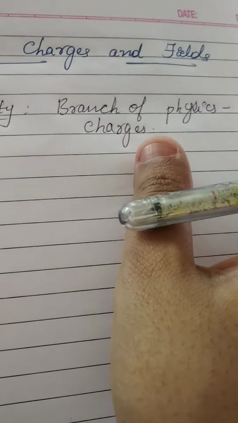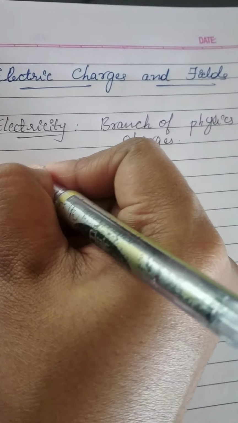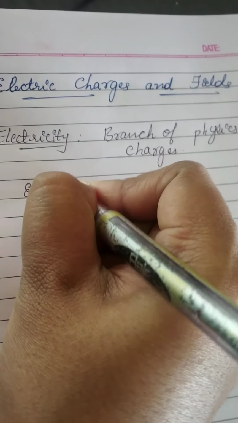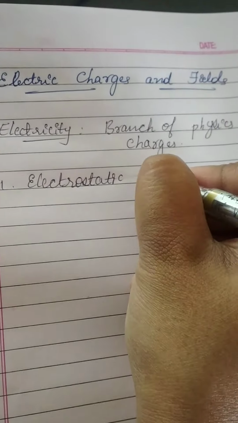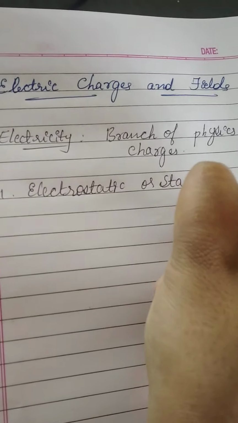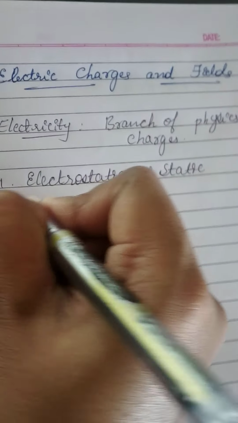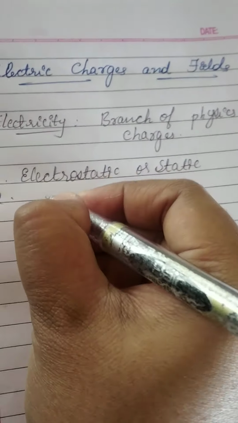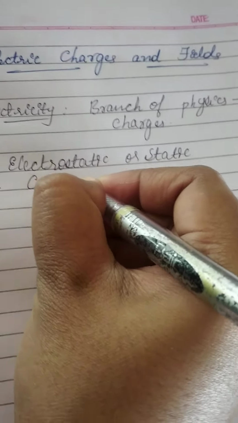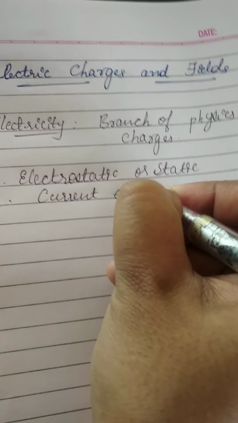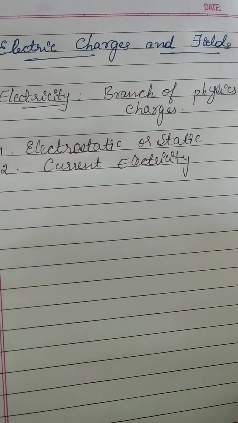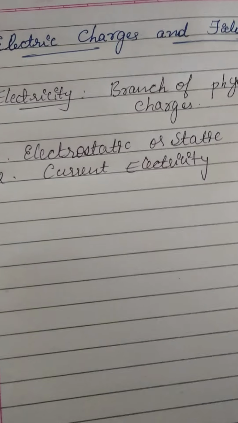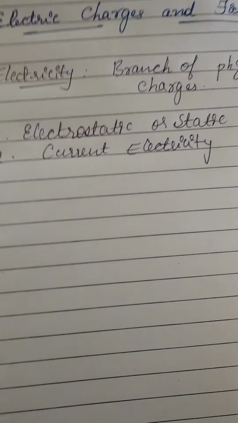It can be divided into two parts. One is electrostatics or static electricity, and the other is current electricity or electrodynamics. Electrostatics is one of the branches of physics which deals with the study of charges at rest.